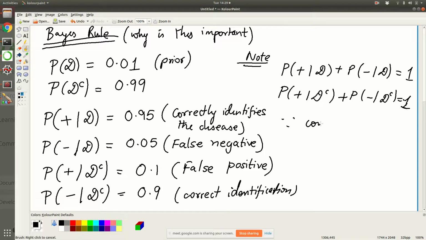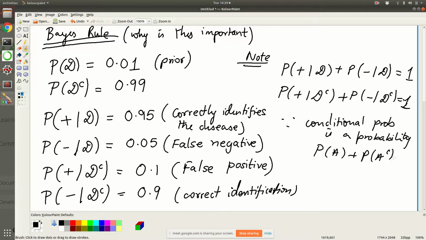Because conditional probability is a probability, so it obeys the same laws. This is like P of A plus P of A complement is equal to 1, right? If you have done your assignment, you know this. Similarly, even conditional probability obeys all these laws. Okay, so far is the setup clear to everybody?